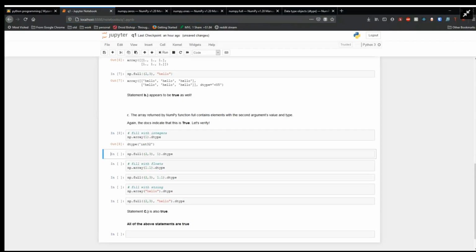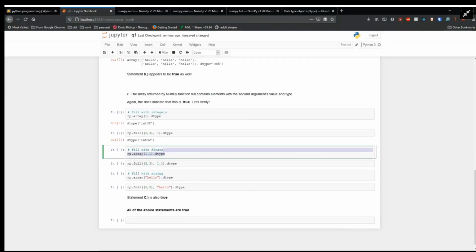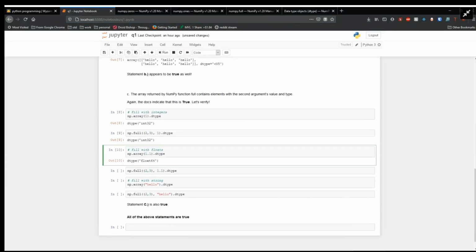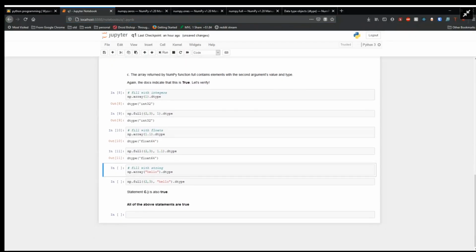A NumPy array of 1 filled with the value 1 has a data type of a 32-bit integer. And if we use the same value as the fill value in full, we will see the data type of every element in the array is a 32-bit integer. We can try the same thing with a floating point number. And it is a float 64 if we feed it into an array of length 1. And using the same value into the full function, we see that it is a 64-bit float.